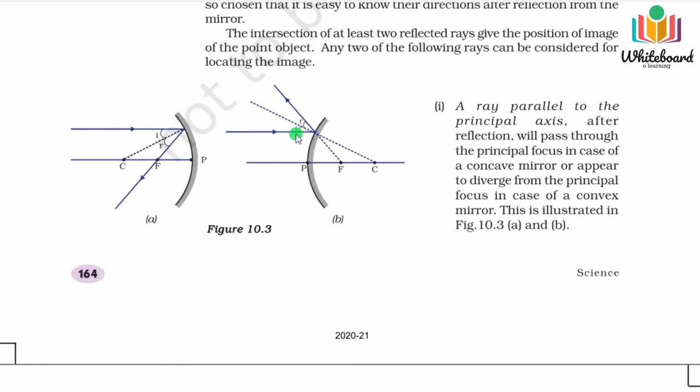It is also parallel to the principal axis, but it will not penetrate the mirror; it reflects back in this direction. It will be the focus, and this is the center of curvature line; the dotted line shows that it is the normal at this point. After reflection you will see the rays actually seem to come from a point.